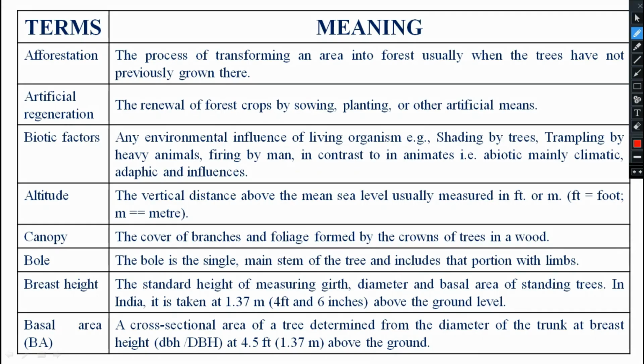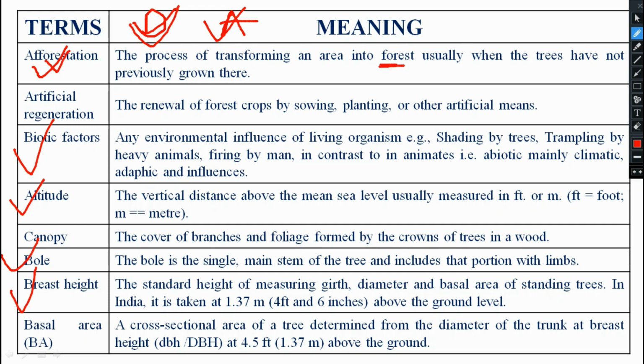So here you can see some 6 to 7 terminologies. Today we will discuss them. First one is afforestation. Two things are there: one is deforestation, another one is afforestation. Deforestation means the removal of forest plants, all of you know. So what is afforestation? The process of transforming an area into forest.